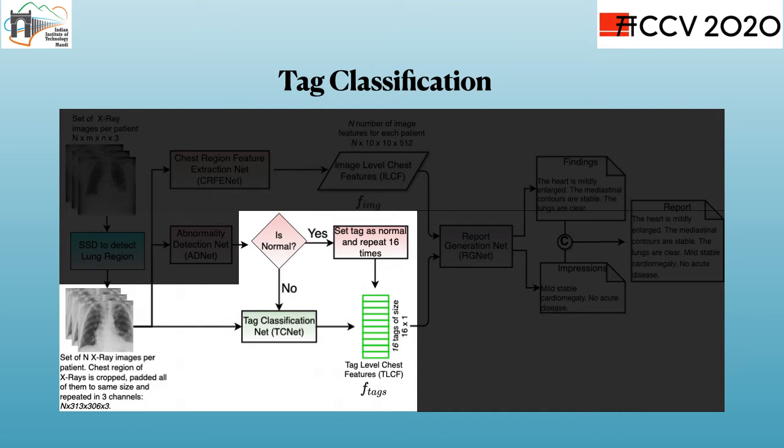TCNet ranks the tags in accordance with their relevance to the report. The top 16 tags are chosen for each patient because the maximum number of tags associated with any patient is 16. In case of a normal patient, we manually set all the 16 tags to normal.